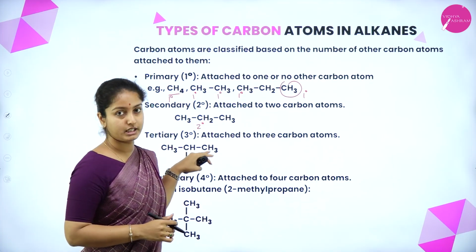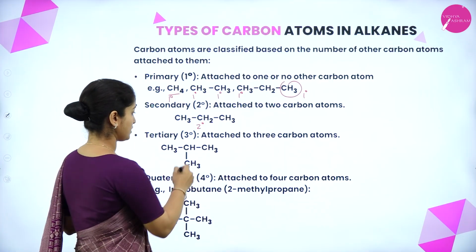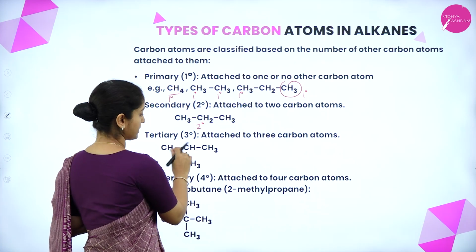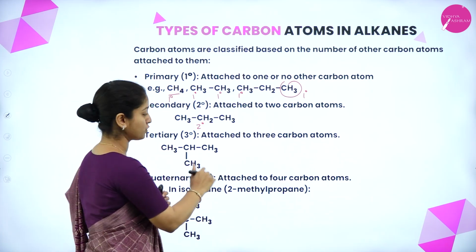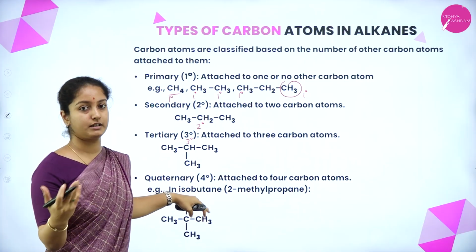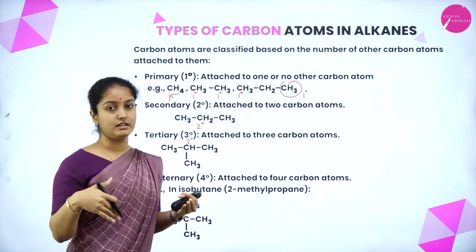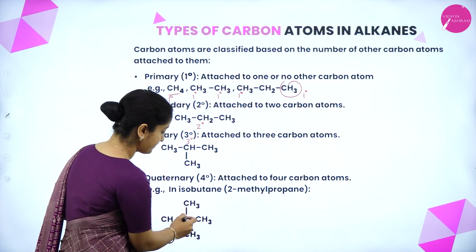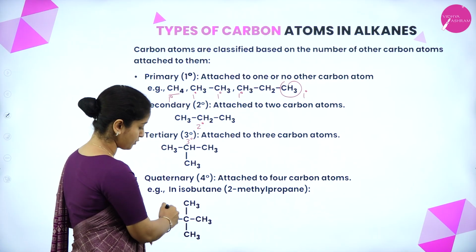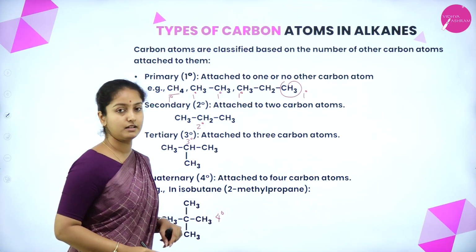And in the tertiary, the carbon atom is attached to 3 other carbon atoms. So this middle carbon atom is attached to 3 other carbon atoms, so it is known as a tertiary carbon. Similarly for the quaternary, the carbon atom is attached to 4 different carbon atoms. For example, this middle carbon is attached to all 4 different carbon atoms, so it is known as a quaternary carbon atom.